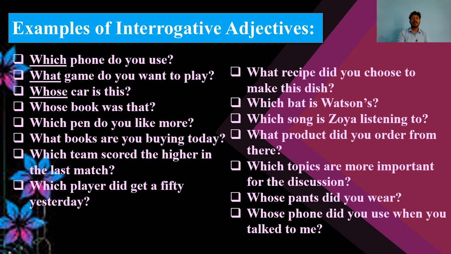Okay, I'll tell you two questions on the next page and you have to give the correct answer, so that I'll come to know you have a perfect conception about adjectives and pronouns. But at first I have to explain this page. After that I'll ask you. Okay, so here the first sentence is, which phone do you use? What game do you want to play? Which car is this?